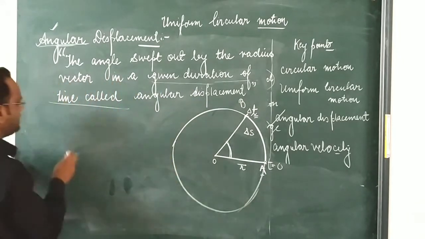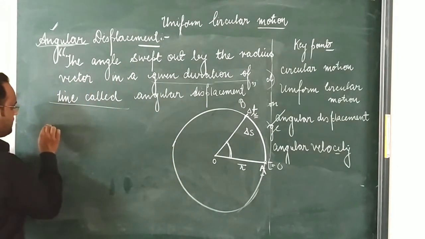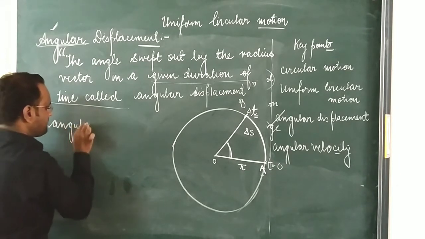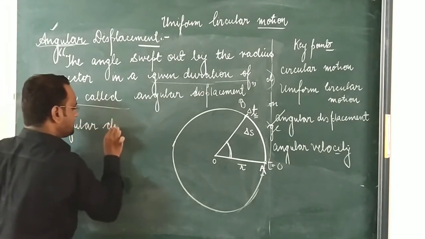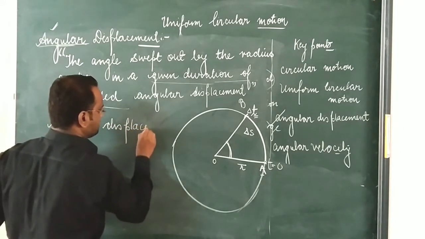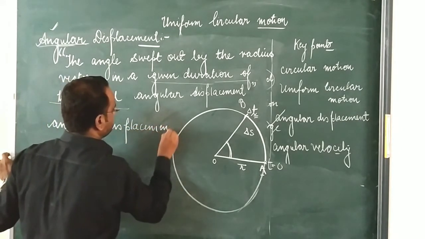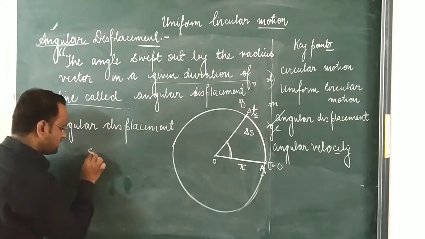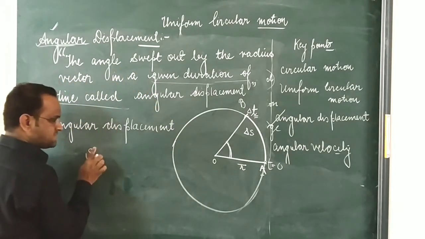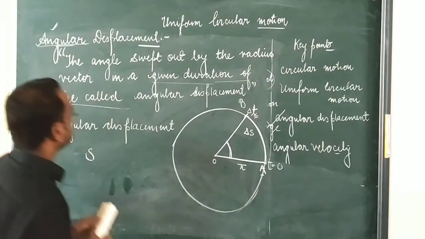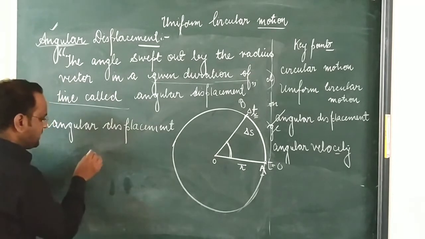So mathematically, the angular displacement is the angle swept, that is delta theta.